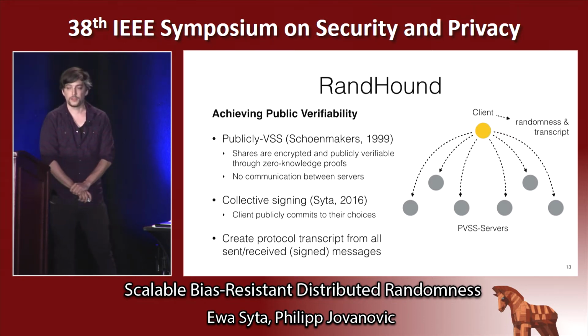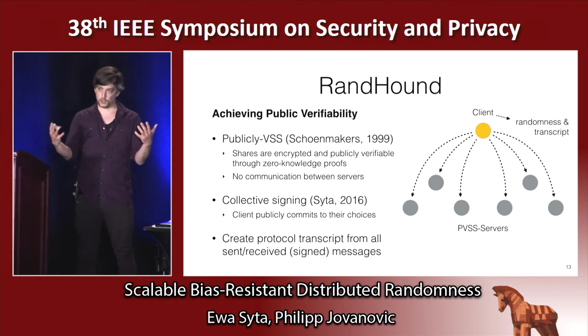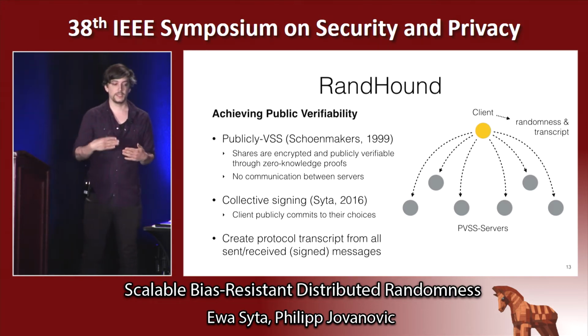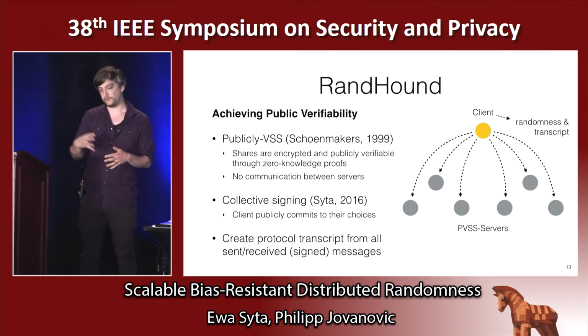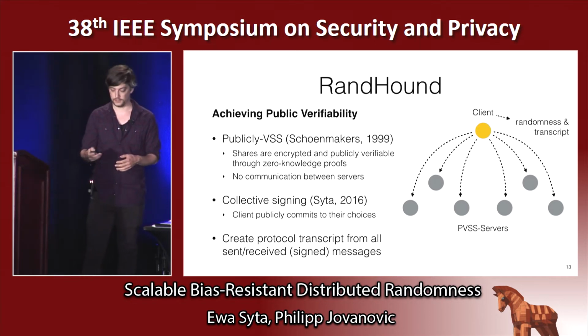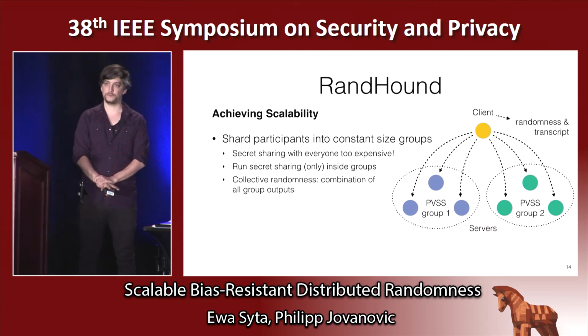And then the client, since he's like the center of this protocol, is collecting all the messages during one protocol run, and from that, he's creating a protocol transcript, which allows afterwards to replay the protocol and thereby verify the collective randomness. The next property that we want to achieve is scalability.